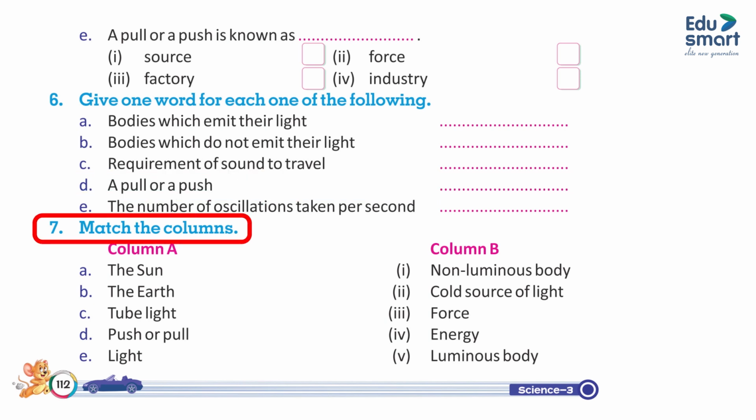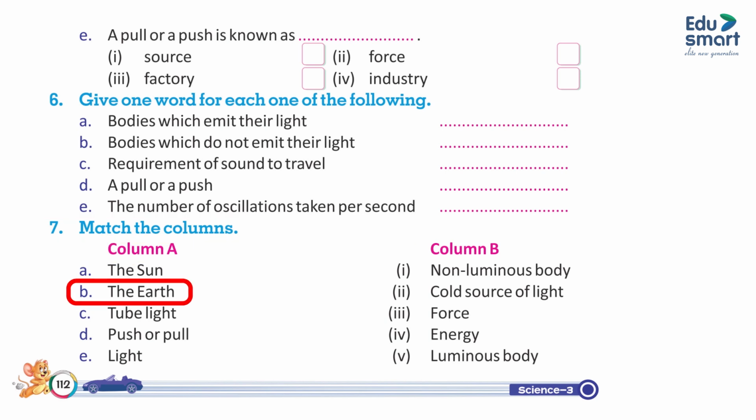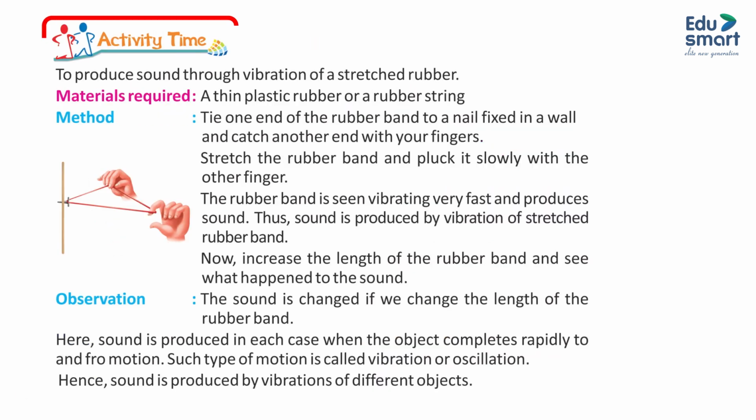7. Match the columns. Column A: A. The sun. B. The earth. C. Tube light. D. Push or pull. E. Light. Column B: 1. Non-luminous body. 2. Cold source of light. 3. Force. 4. Energy. 5. Luminous body.